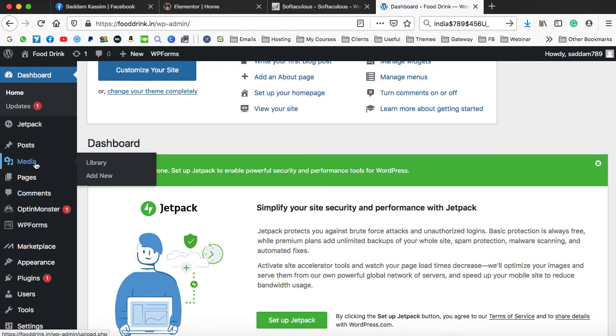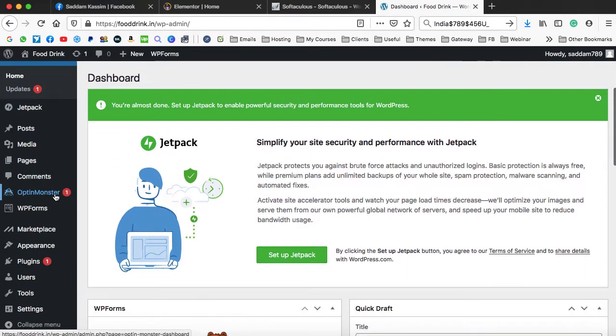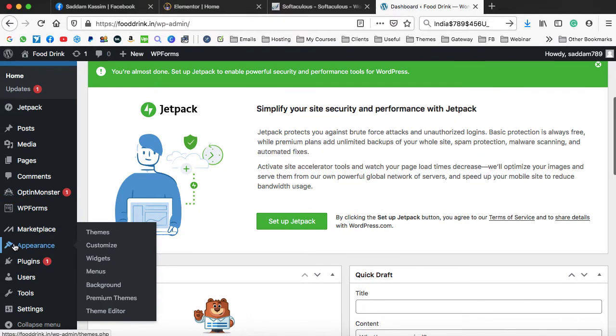Whenever you will be creating the web pages, you must be using the media files on your web pages. So all those media files get stored into the library. Pages is the section from where we can create pages for our website. You can create unlimited pages, but the size totally depends on the hosting that you choose. Then we have this comment section and then we have appearance. So under the appearance, we can find this option theme. Theme is basically a kind of thing that defines how exactly your website will look like.